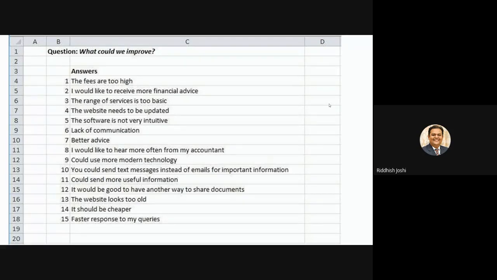Now this was an open-ended question, and as we know, in each and every open-ended question we keep on getting different responses, because we are not providing any set of options to the respondents in advance, right?